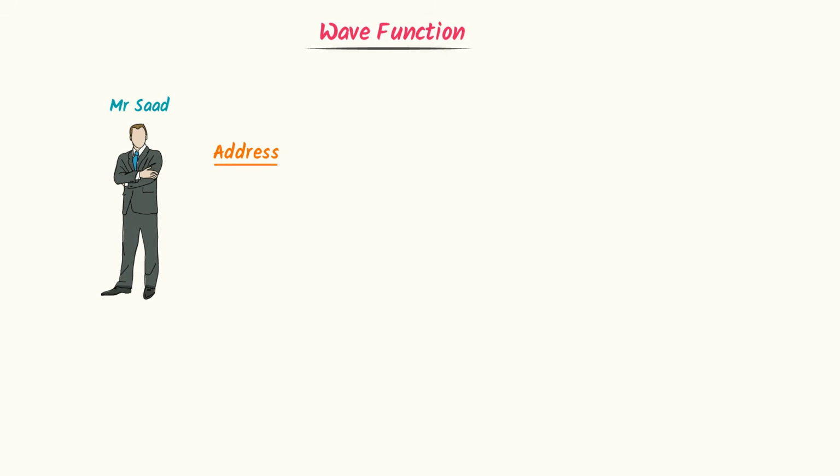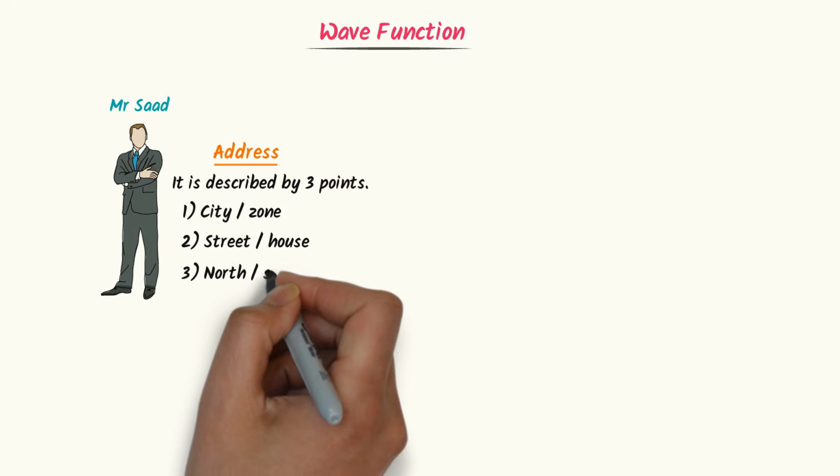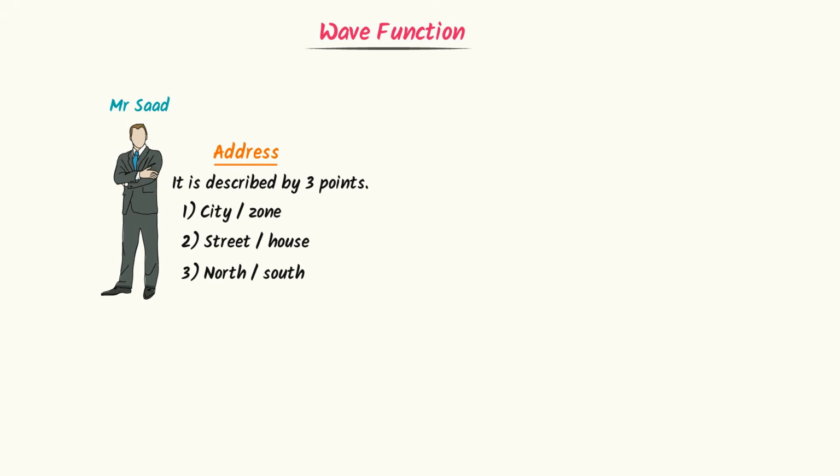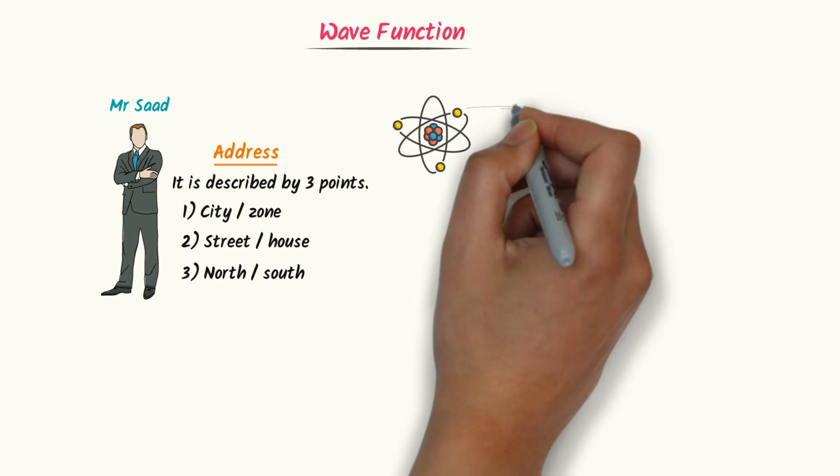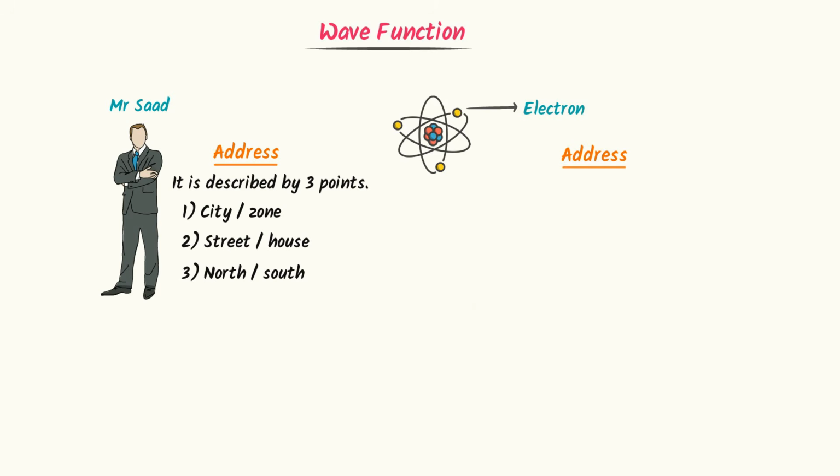Let me give you a daily life example. Consider my best friend, Mr. Saad. I need his address in order to meet him. We know that his address is described by 3 points: city sector, street house, and north-south direction. Similarly, wave function is an address of electron. Let me repeat it. Wave function is an address of electron.